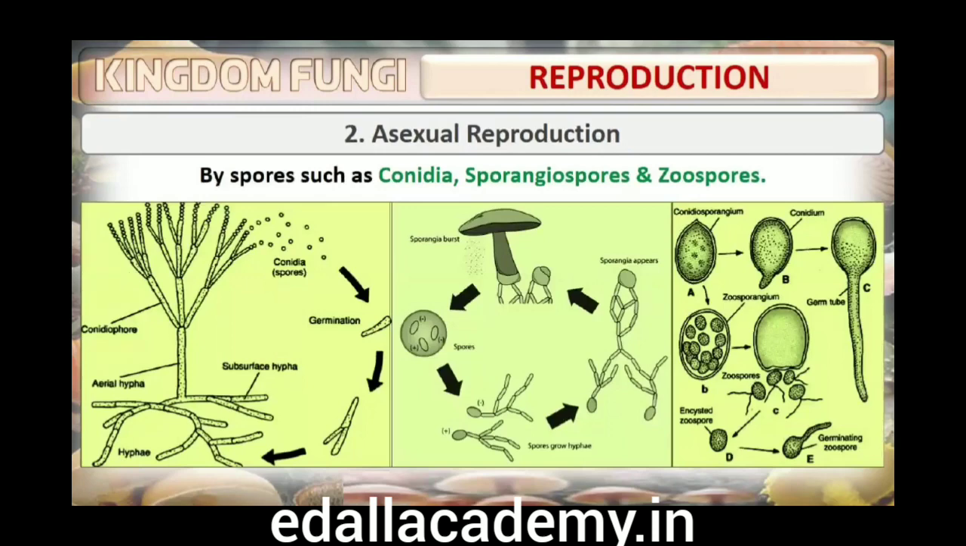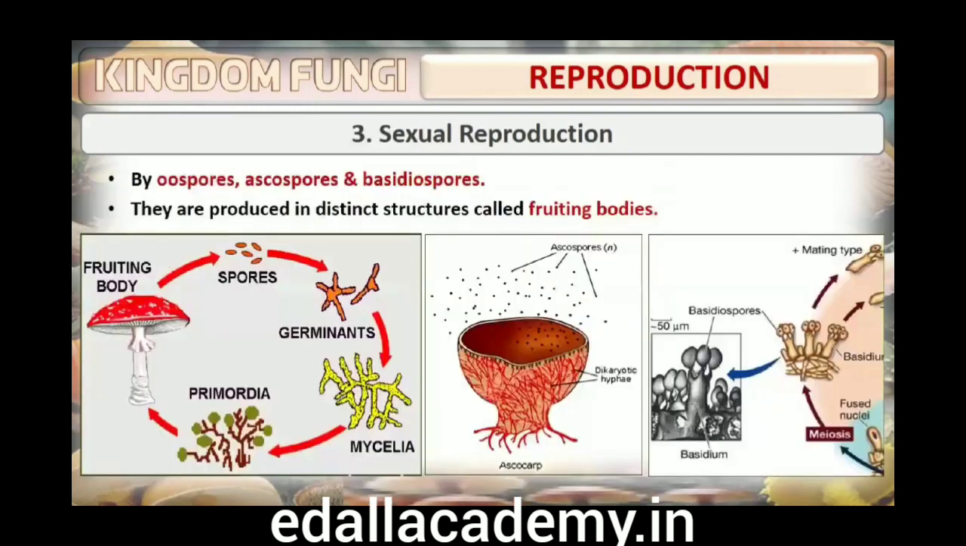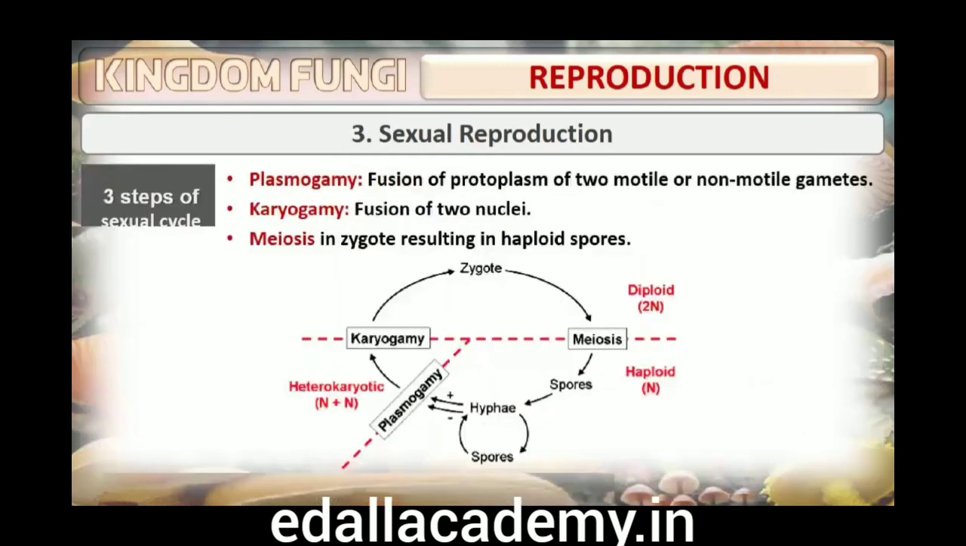The sexual cycle involves the following 3 steps. 1. Fusion of protoplasms between 2 motile or non-motile gametes, called plasmogamy. 2. Fusion of 2 nuclei, called karyogamy. 3. Meiosis in zygote, resulting in haploid spores.